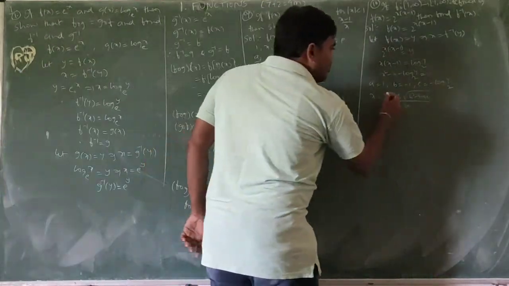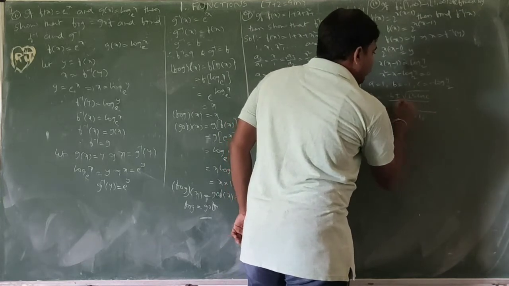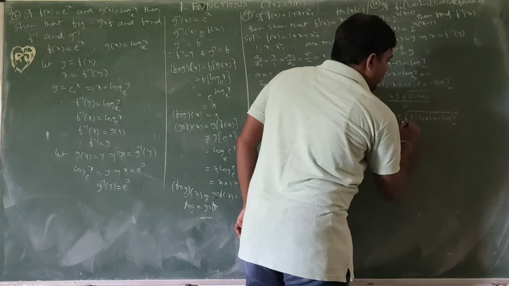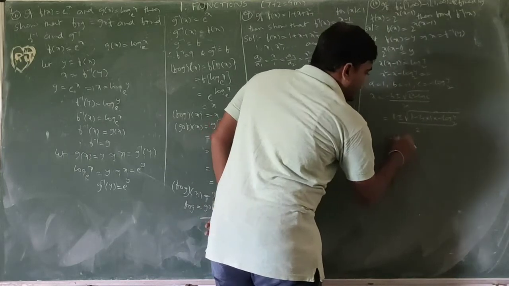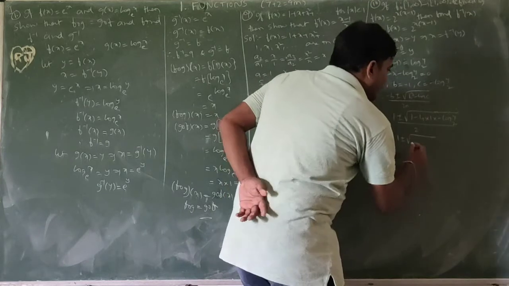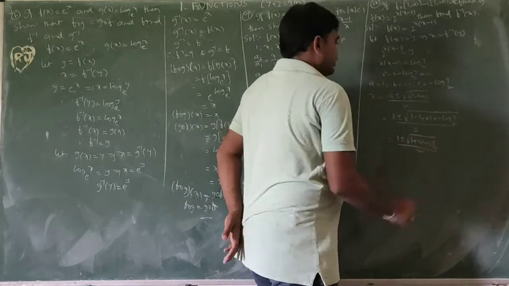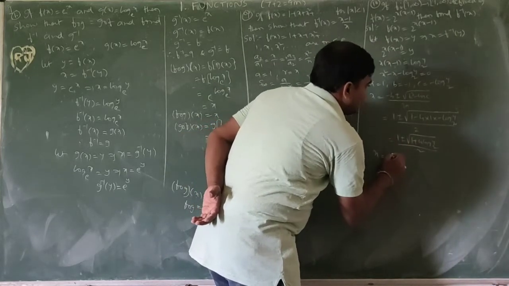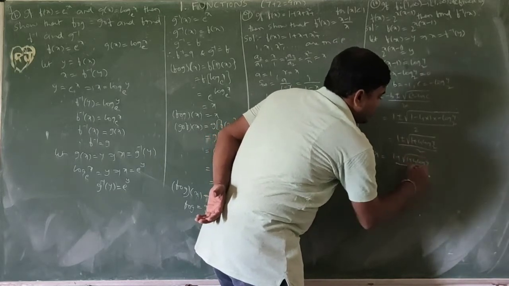So x equal to 1 plus or minus under root 1 minus 4 into 1 into minus log y base 2, by 2 into 1. So 1 plus or minus under root 1 plus 4 log y base 2, by 2. I am taking only the positive one: x equal to 1 plus under root 1 plus 4 log y base 2 by 2.